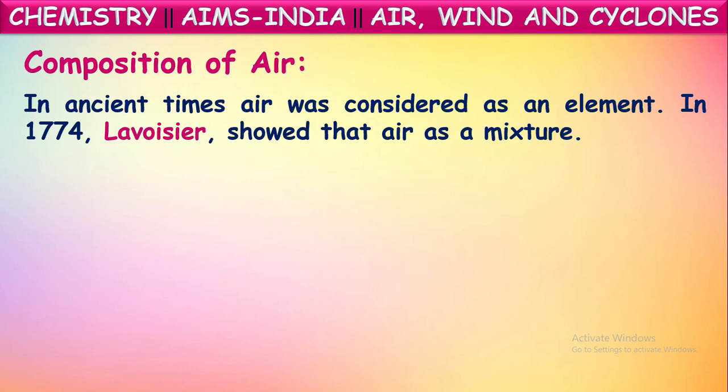But in 1774, Antoine Lavoisier, for the first time, showed that air is a mixture. He proved that air is not a single substance and is a mixture of many gases. Till then, people thought of air as a single substance and considered it an element.